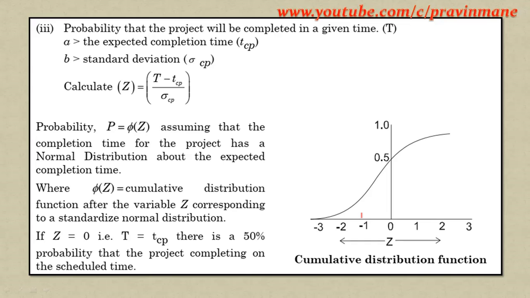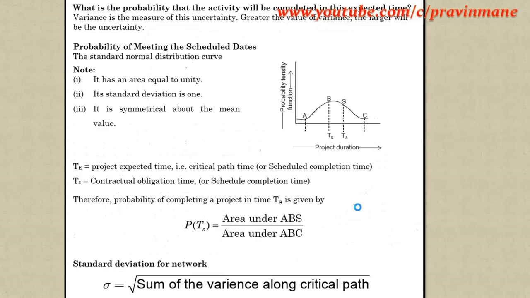So Z distribution curve, here we will say Z distribution curve. Z distribution curve means here we can calculate the probability of completion of the project. It may be 50%, 30%, 40%. This curve is a normal distribution curve. So here, what is the probability that the activity will be completed in the expected time? Variance is the measure of this uncertainty. Greater the value of variance, the larger will be the uncertainty.